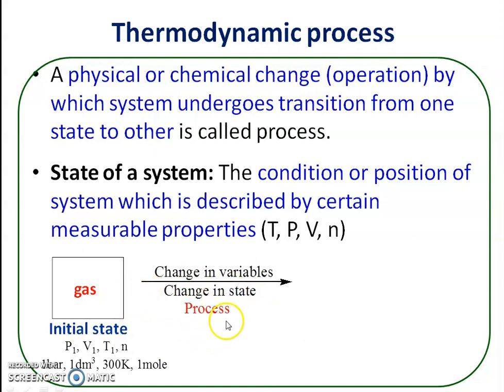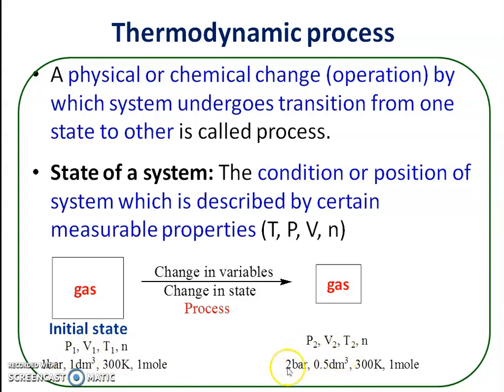So this is the process. During the process there is a change in state of a system, and after the process the system reaches the final state. Now here there is a reduction in volume of a gas. The state variables are pressure P2, equal to 2 bar, because pressure is increased. Volume V2 is 0.5 liter, volume is decreased. Temperature remains constant, that is 300 Kelvin, number of moles are also the same, and this is the final state.